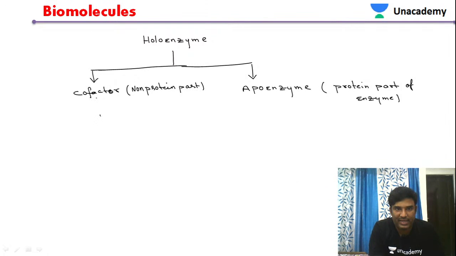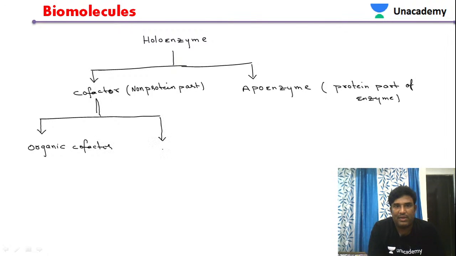Now this cofactor is further classified into two types: organic cofactor and inorganic cofactor.